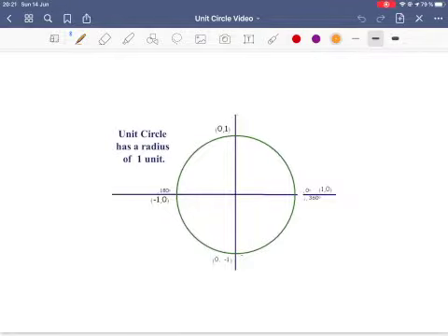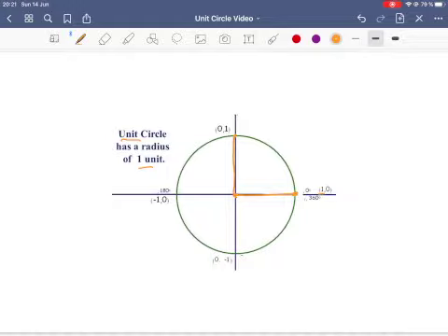So just as a quick review, here is our unit circle, and we have 0, 0, and as we go out, that is the point 1 comma 0. How do we know that? Because a unit circle has a radius of 1 unit. So when we go up, we didn't go left or right, so it's 0, and then you go up to 1.